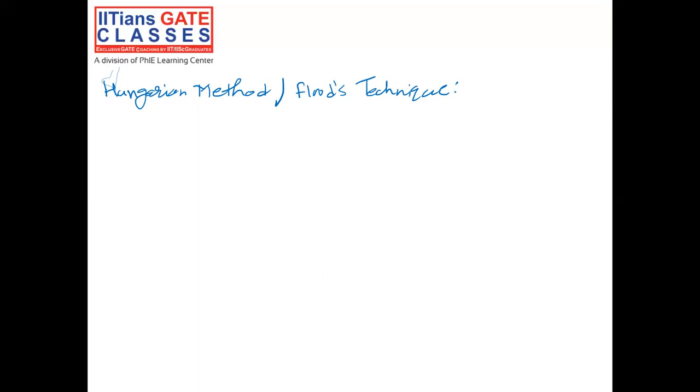So for solving this question, we are going to use this particular method. So let's see what is the matrix given for us in the question.